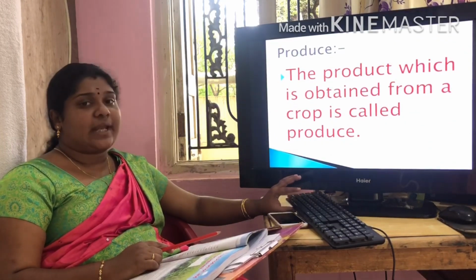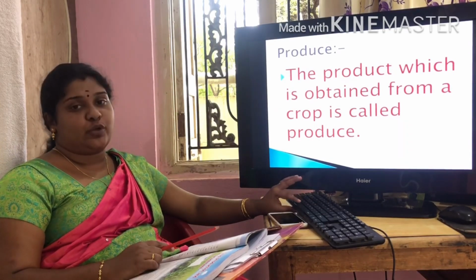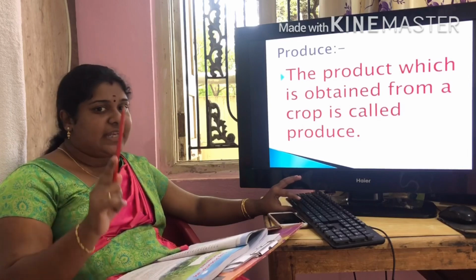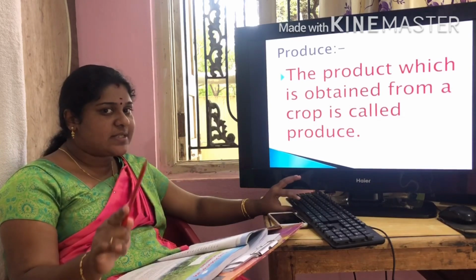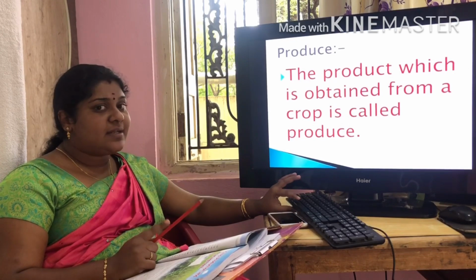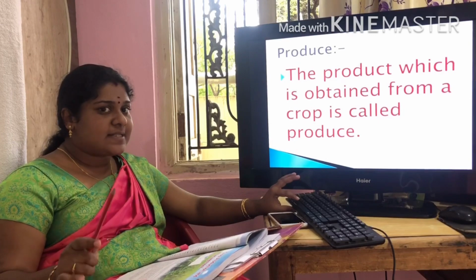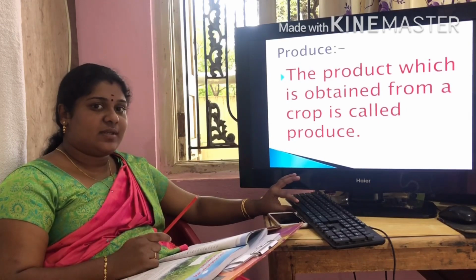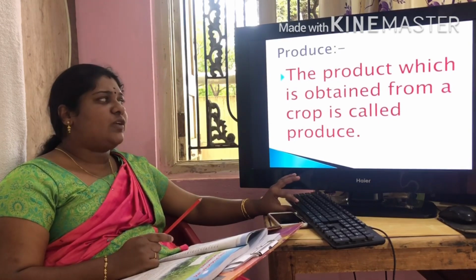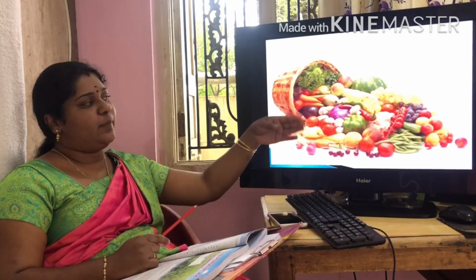Produce means the product which is obtained from a crop is called produce. What we get from the crop, that's called produce. Suppose paddy is a crop and we get rice from it, that's our produce. Okay, the product which is obtained from a crop is called produce. These are the produce.